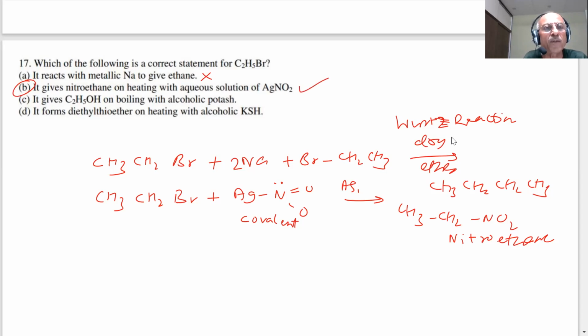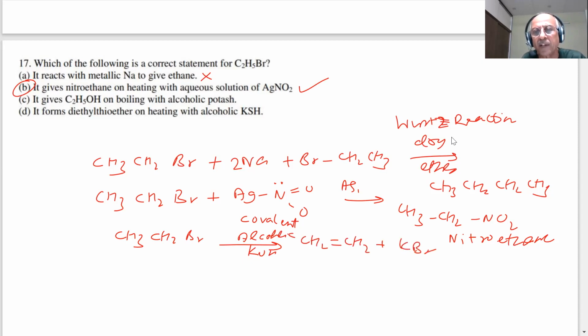Then it gives C2H5 on boiling with alcoholic. If I boil this with alcoholic KOH, what will happen, student? You will get CH2=CH2. So elimination will take place. That is elimination.